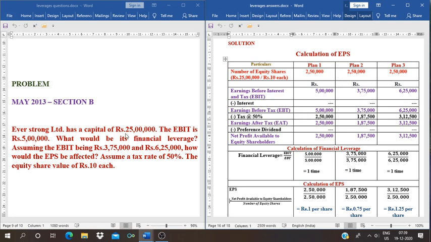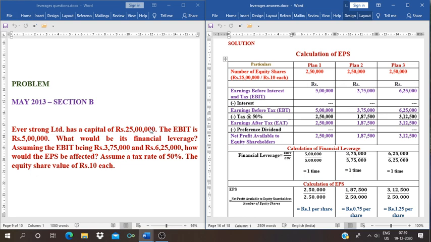Then we can easily calculate the number of equity shares because we need to calculate the EPS. Now the capital is 25 lakhs and the share value is 10 rupees. 25 lakhs divided by 10 rupees, that is 2,50,000 is the number of equity shares.